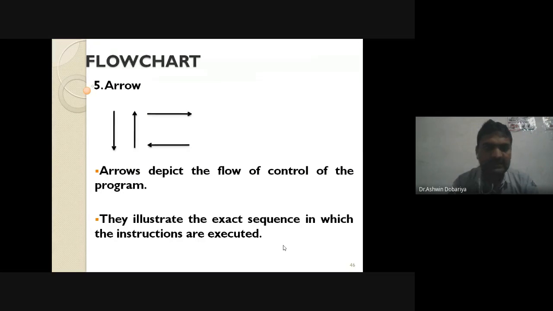So this is the fifth symbol. All of you just write down the fifth symbol, arrow, and just draw one arrow. No need to draw more, because there are four major arrows: up, down, left, right. That's it. And it always indicates the direction of the flow. Your execution flow moves from this part to this part, and that is indicated by the arrow.